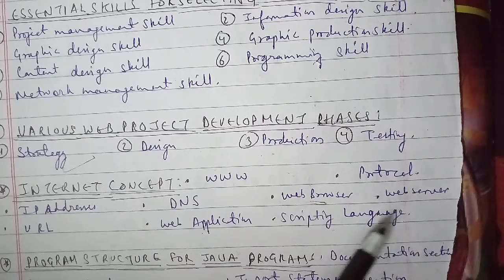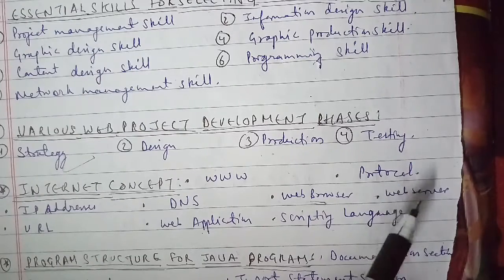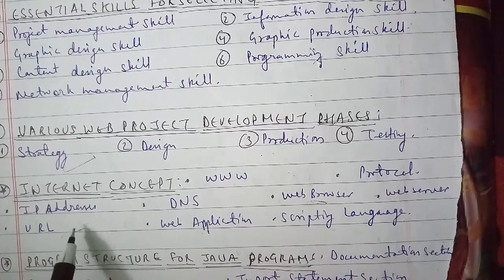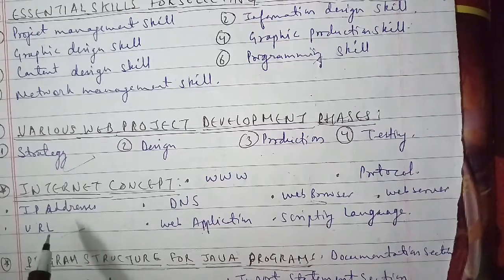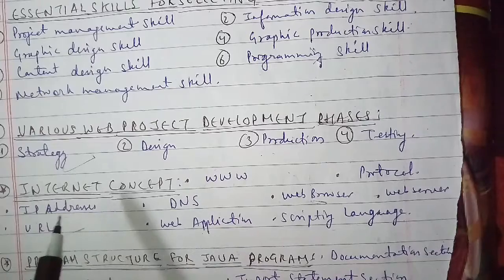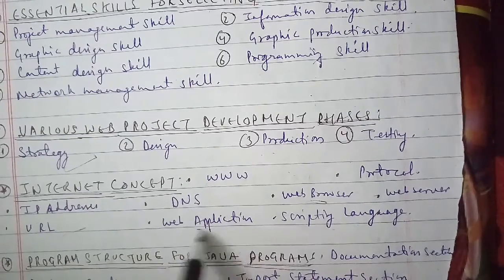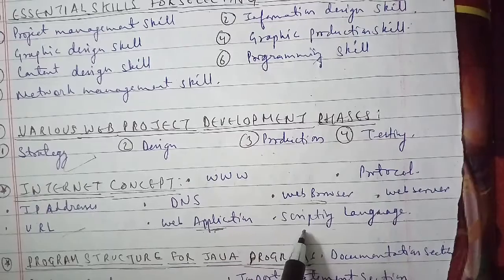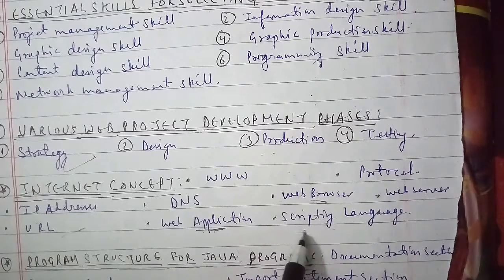The next we have is the program structure of a Java program. Here we'll discuss the program structures of the Java program and the documentation, which will be dealt with in detail. Before this, we have to understand and define the term website. A website is a collection of interlinked web pages as well.